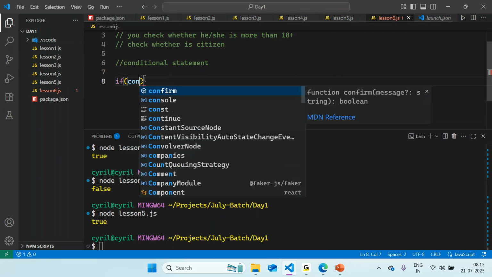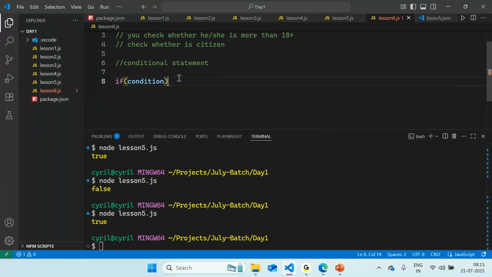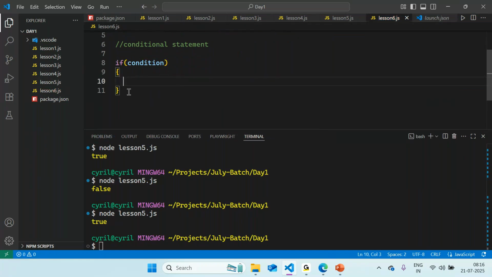For example, if condition one, and just believe that this condition checks whether the age is what we are expecting it to be, returns true, we would run this piece of code, execute some code here, proceed.